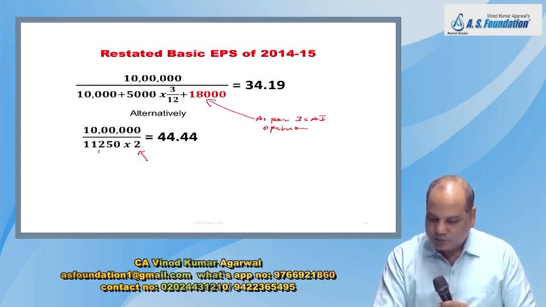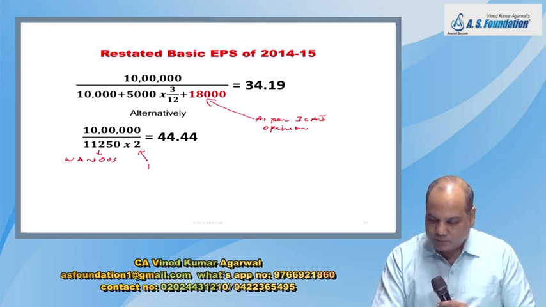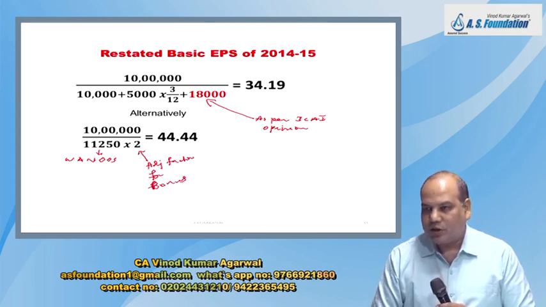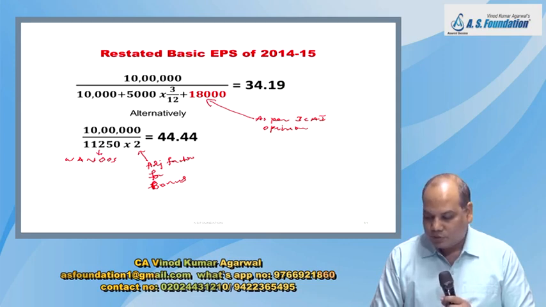So the other is proportionate. Take the weighted average number of share of previous year, weighted average number of ordinary share, and then you multiply by the adjustment factor for bonus. So if bonus share is in the ratio of 1:1, you multiply by 2, right? So that will give you total number of share. So 44.44. In the exam, you write both the answers.